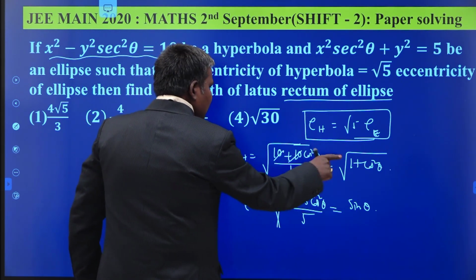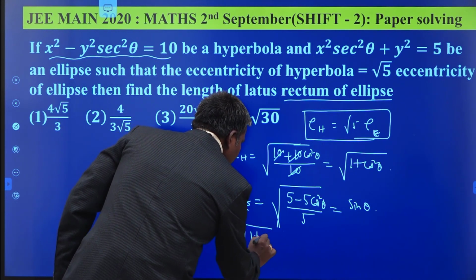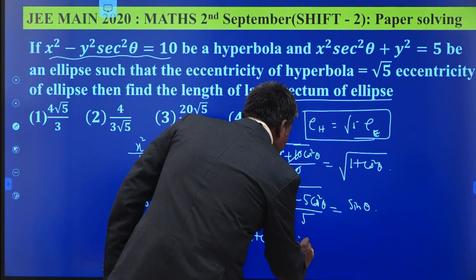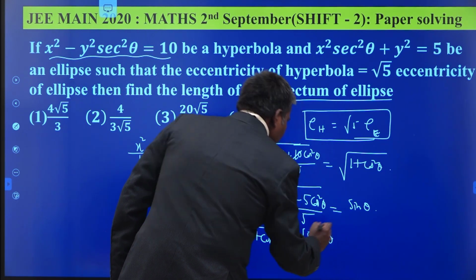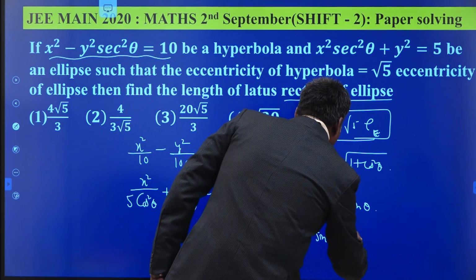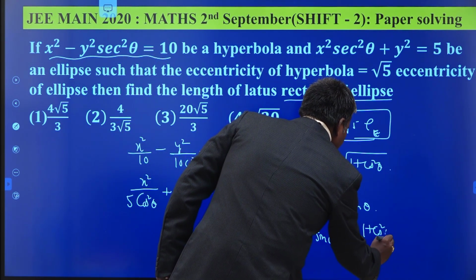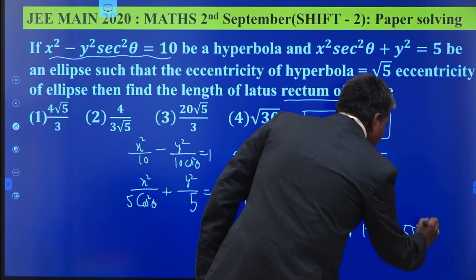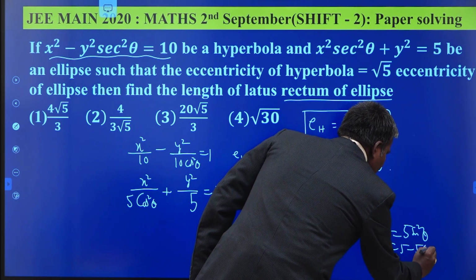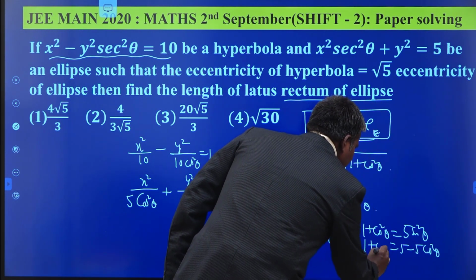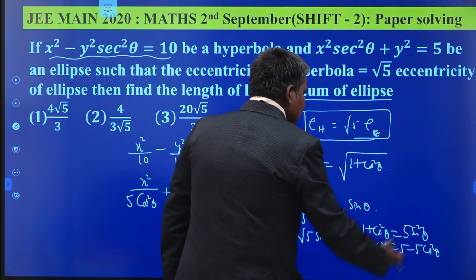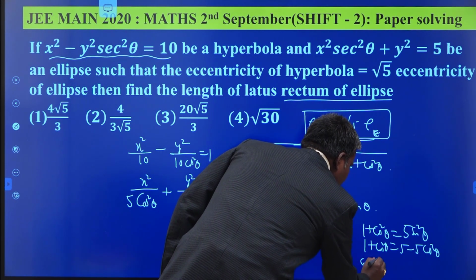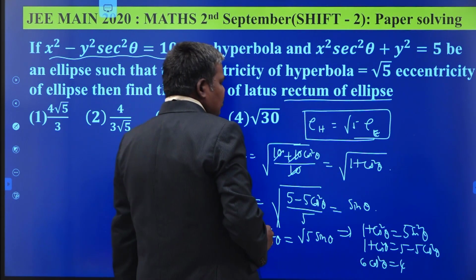So what is the EH value? Root of 1 plus cos square theta is equal to root 5 sin theta. Now squaring on both sides, what do you get? 1 plus cos square theta is equal to 5 sin square theta, which is nothing but 5 minus 5 cos square theta. So 6 cos square theta is equal to 4. So what is your cos square theta? 2 by 3.